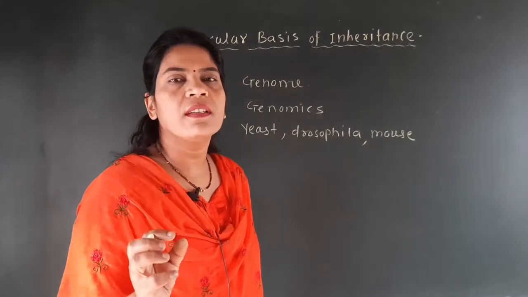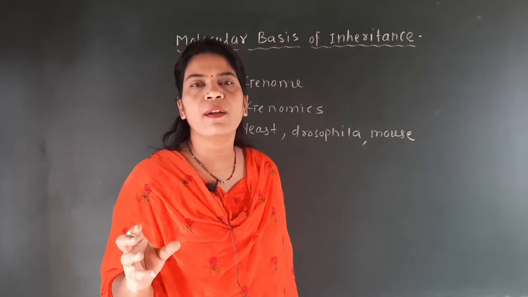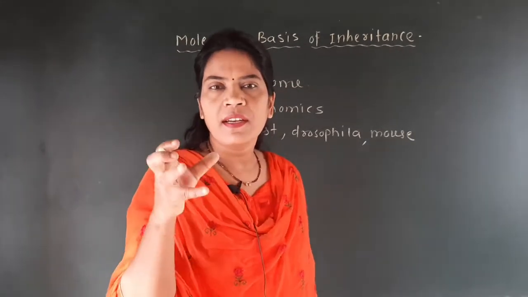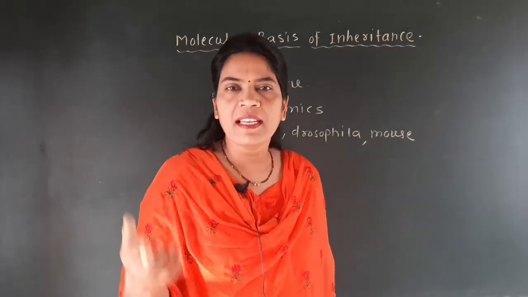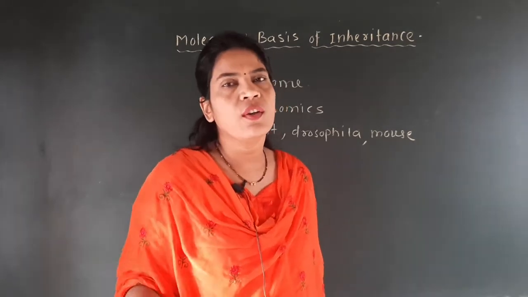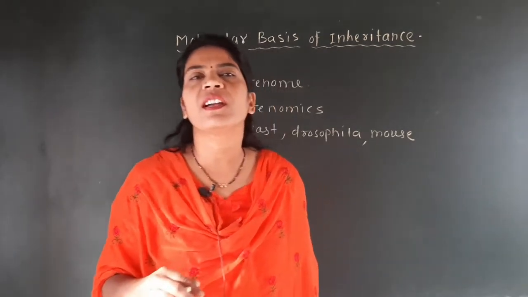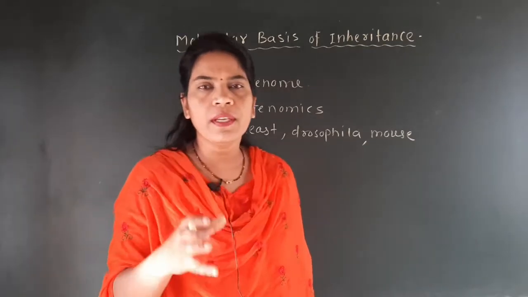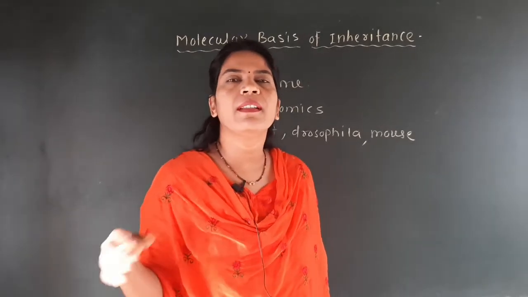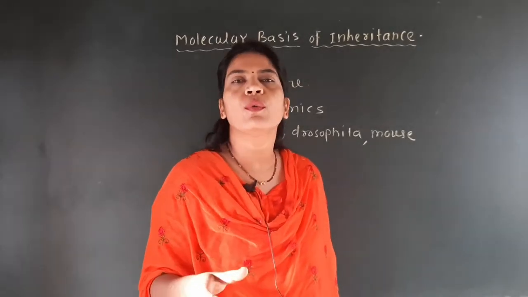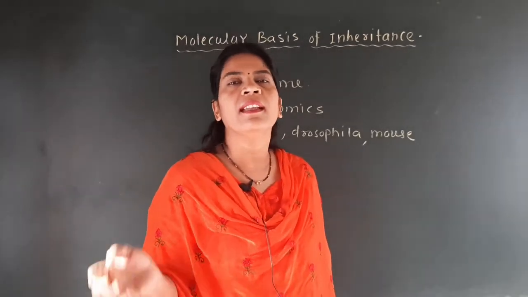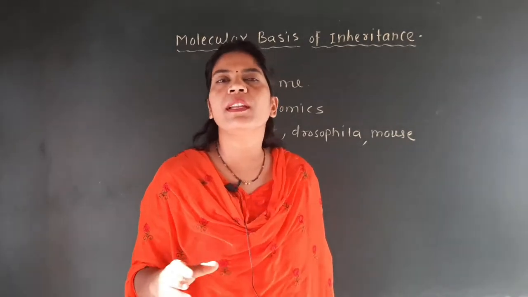That means first the genome study is carried out in these three organisms, because by studying the genome of these organisms it can easily understand the genomic nature of the human being and their relation with the other organisms, which are useful for the genetic study in the laboratory, because every experiment is first carried out in these organisms and later on that experiment is conducted on the human being. So we should know the genomic nature of the yeast, Drosophila, mouse or other organisms, and then it is easy to study the genomic nature of the human being.